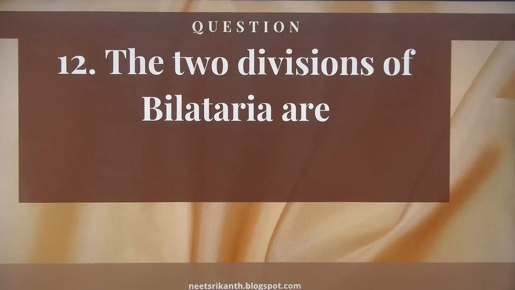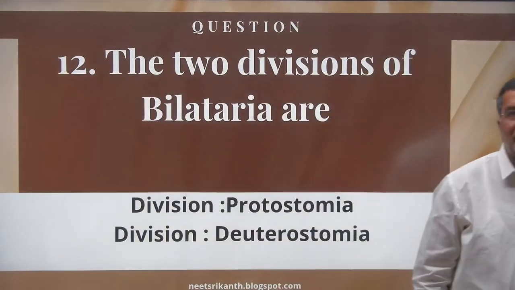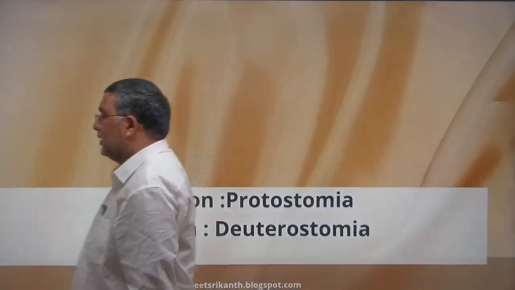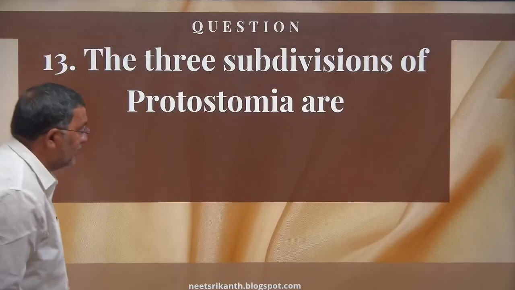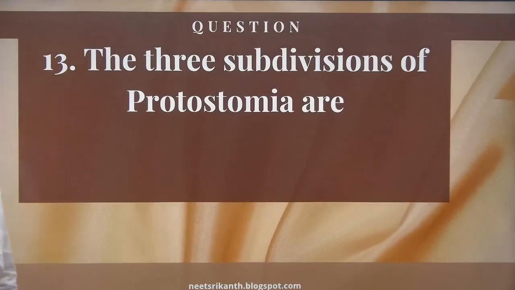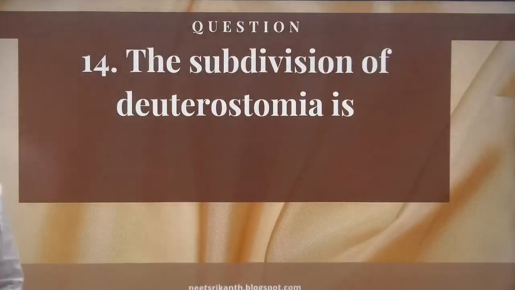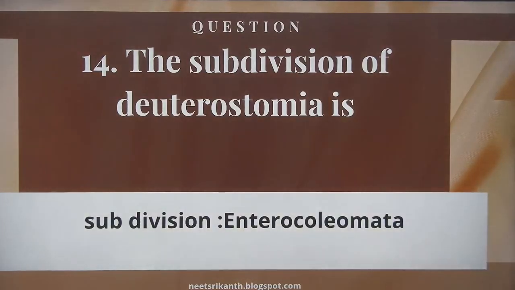Two divisions of Bilateria. What are the two divisions? Division Protostomia and division Deuterostomia. The three subdivisions of Protostomia are, what are they? Acoelometa, Pseudocoelometa and Schizocoelometa. In the same way, we get the questions here. The subdivision of Deuterostomia is one and only. What is that subdivision? Enterocoelometa.